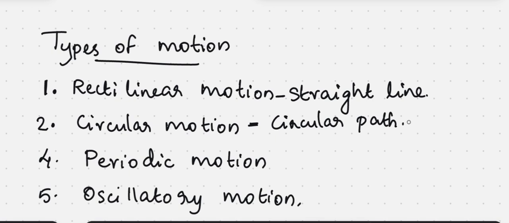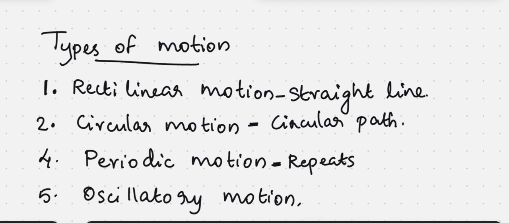Then we have periodic motion. Periodic motion means if a motion repeats itself after equal intervals of time, it is called periodic motion. It repeats after equal time. For example, the motion of a pendulum, a swing, and the rotation of earth are examples of periodic motion.